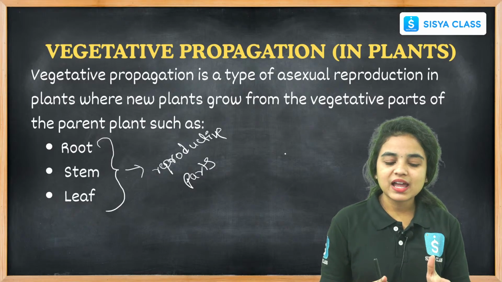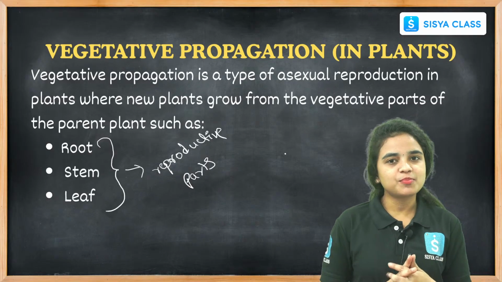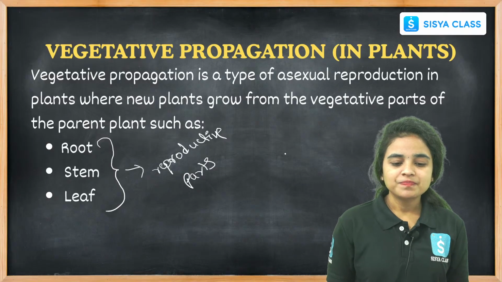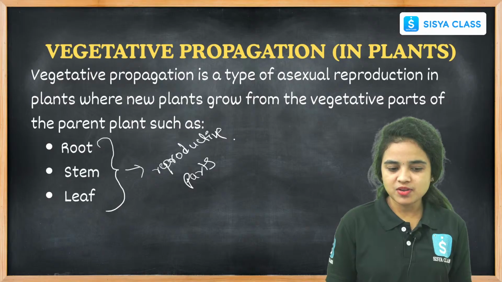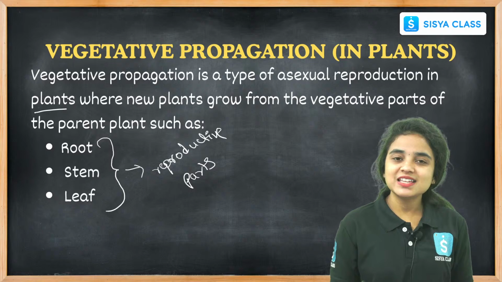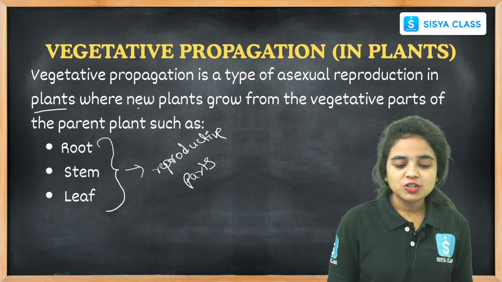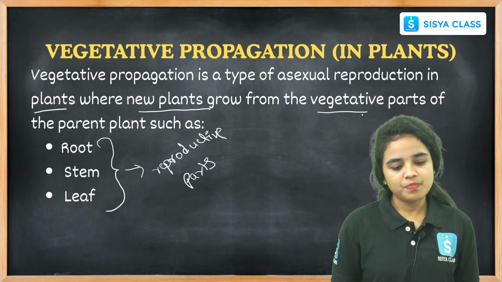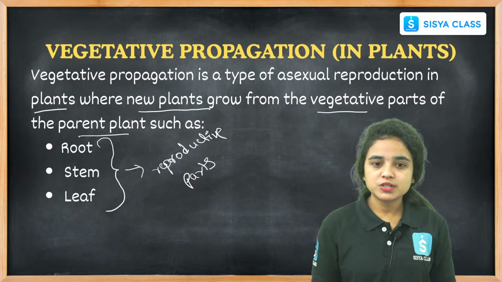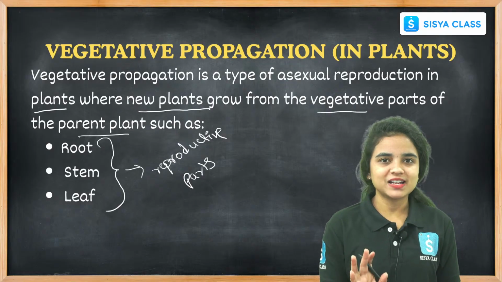These are called non-reproductive parts. They are called vegetative parts because they do not participate in the reproduction process, hence they don't contain reproductive parts of male and female, right? Let us see the types of asexual reproduction process and where this vegetative propagation happens in plants. New plants are grown from the vegetative parts of the parent plant, such as from the stem, or from the root or from the leaf. These are the parts which participate in the vegetative propagation.